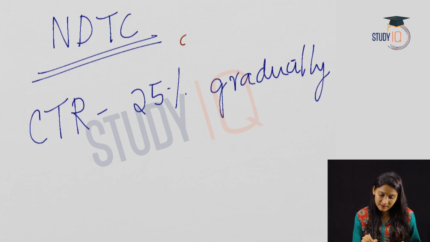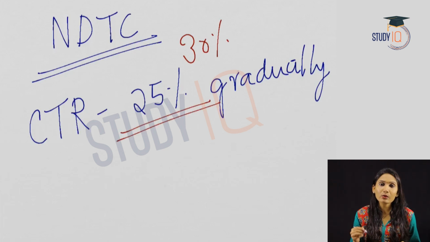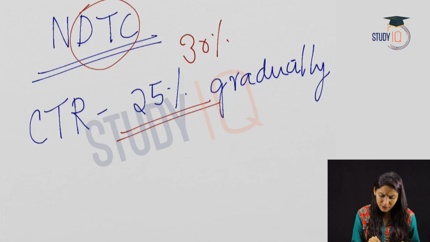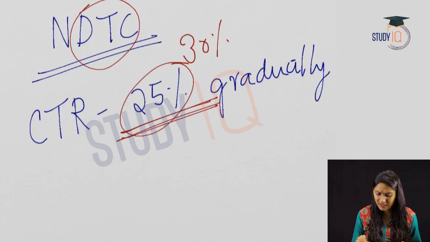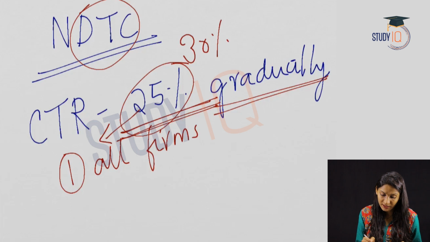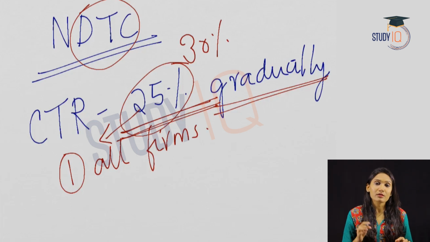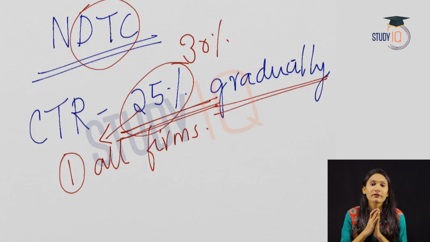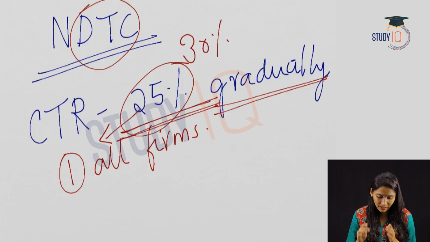So earlier it was 30%, and now according to the proposal of the new direct tax code, it will be reduced to 25% gradually. And two things you must remember here is, first of all, this 25% for all firms irrespective of the profit that they earn. So this 25% will be for all firms irrespective of their profits.